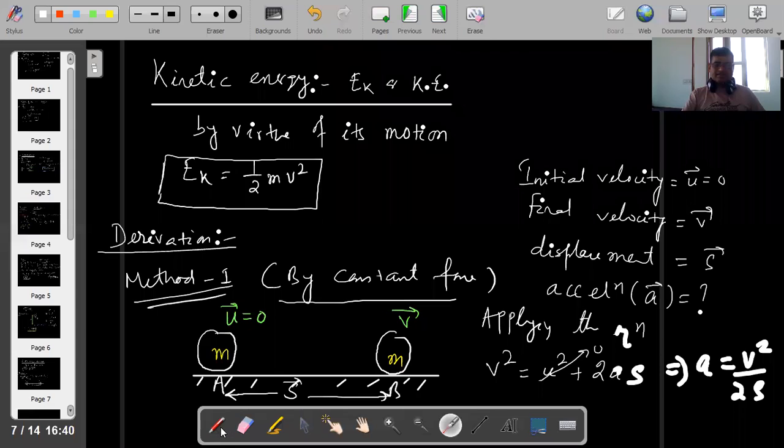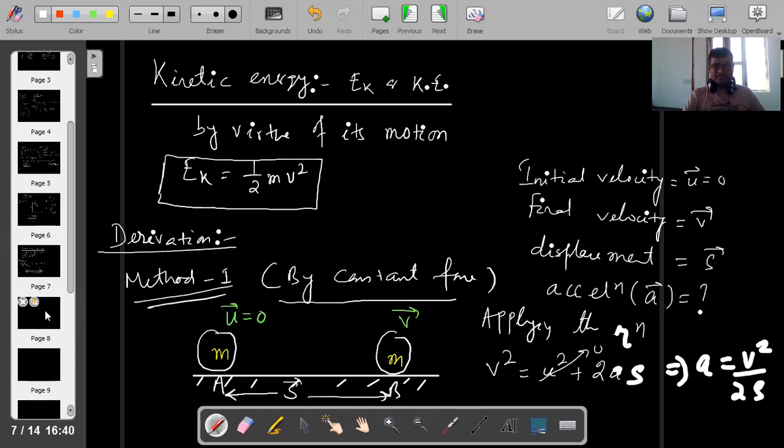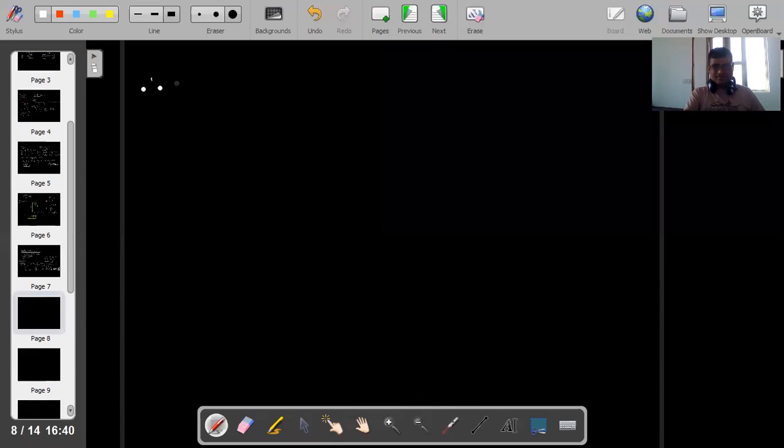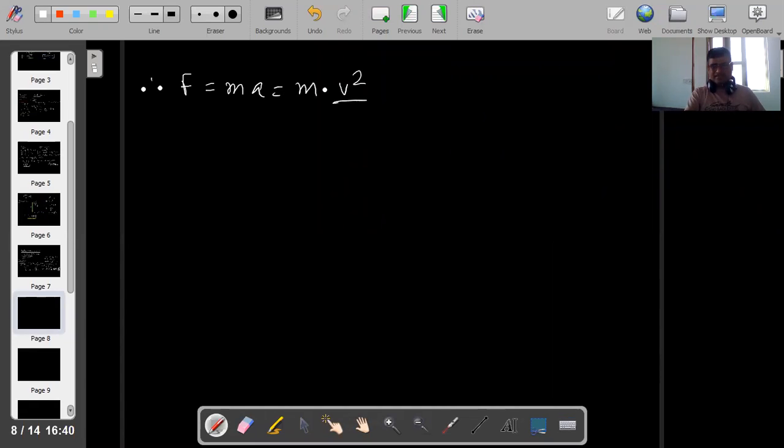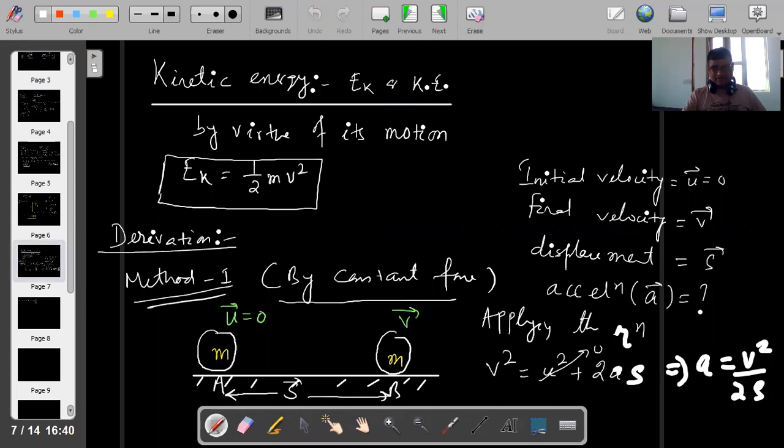Now you have to calculate the force. Write F equal to ma. Therefore force is F equal to ma, and the acceleration is v square by 2s, which I have already calculated. So my force is mv square by 2s.